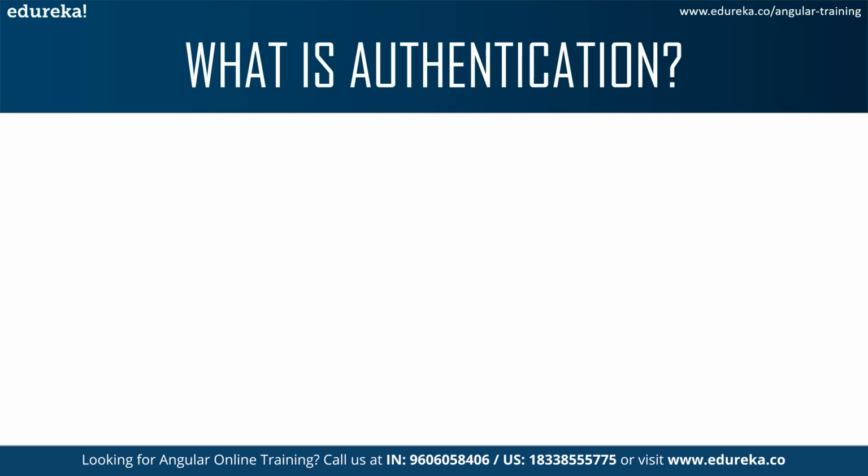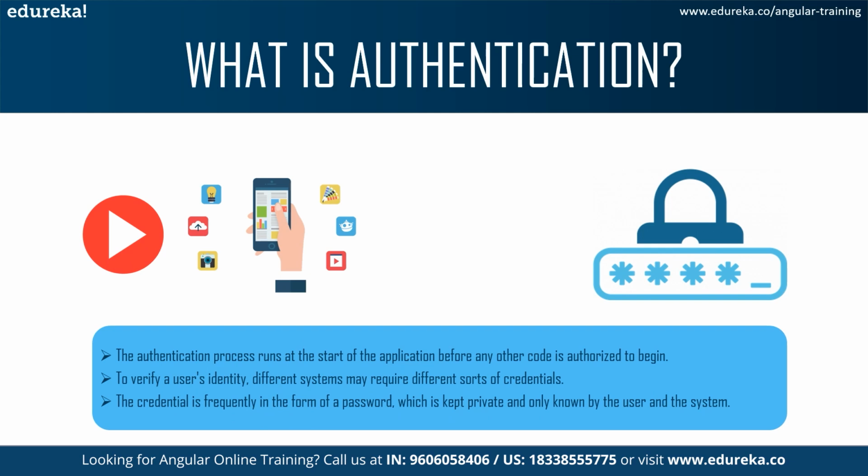Now, there are a few considerations in authentication. Basically, the authentication process runs at the start of every application before any of the other code begins. Next, we have to make sure that the user is identified no matter which system he's using. And this happens with different sorts of credentials. Each credential is frequently in the form of a password, which is kept private, and it is known only to a particular user by that system.